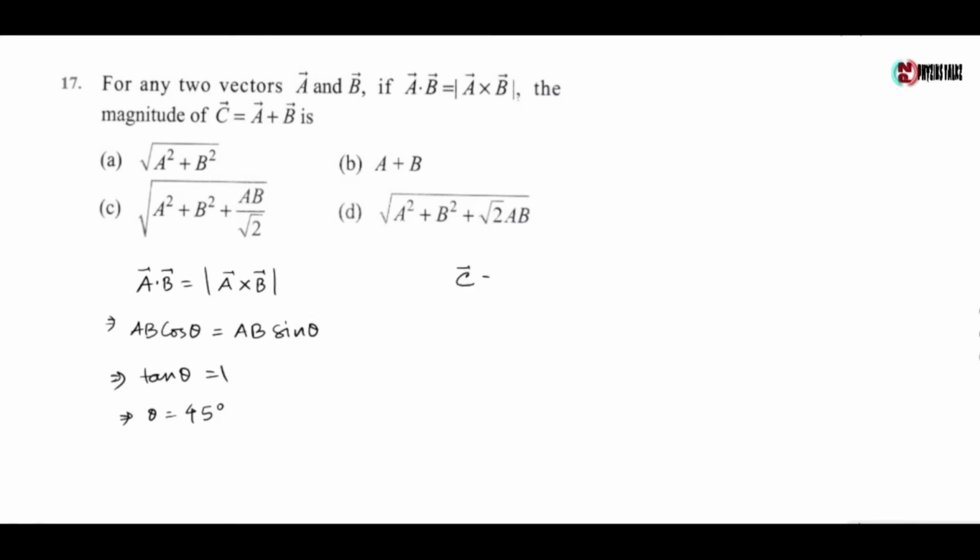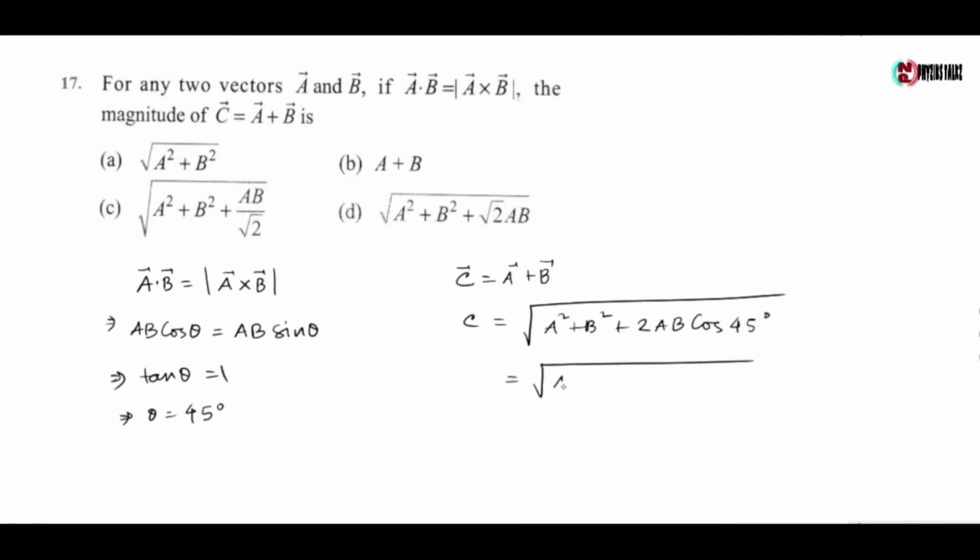Now the vector C is given by A plus B. So the resultant C is given by root over of A square plus B square plus 2AB cos 45, as the angle between A and B is 45 degrees, which is A square plus B square plus 2AB into 1 by root 2, which gives root over of A square plus B square plus root 2 AB. The correct option is option D.